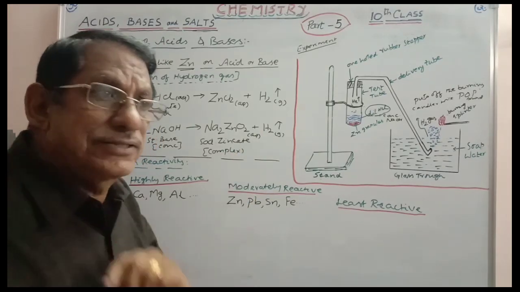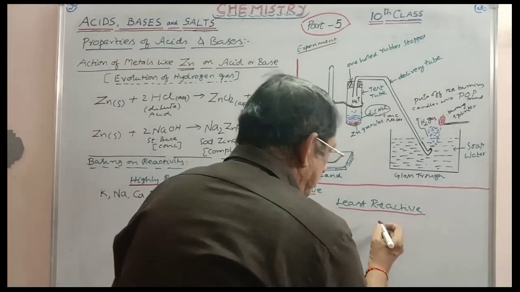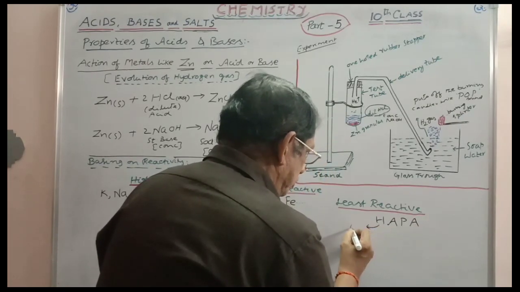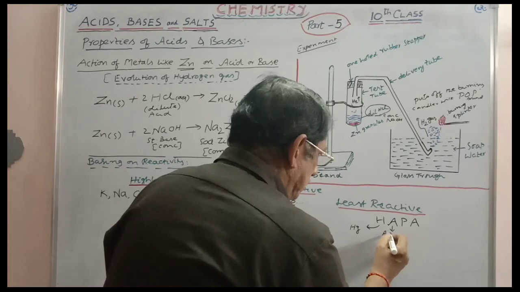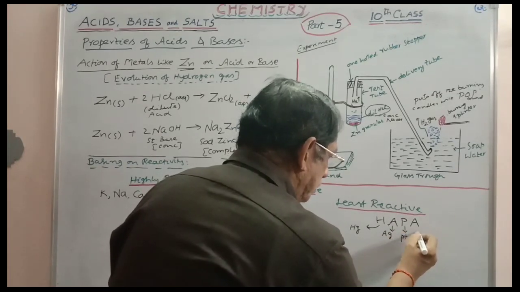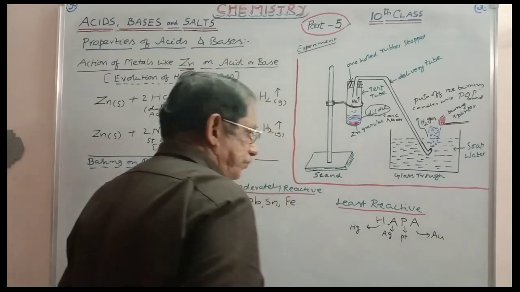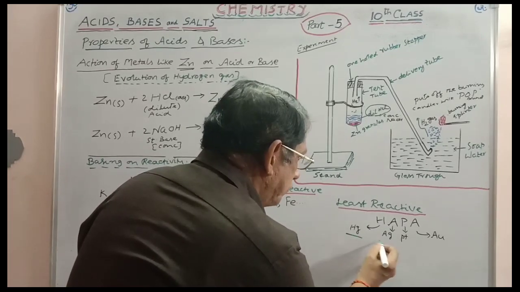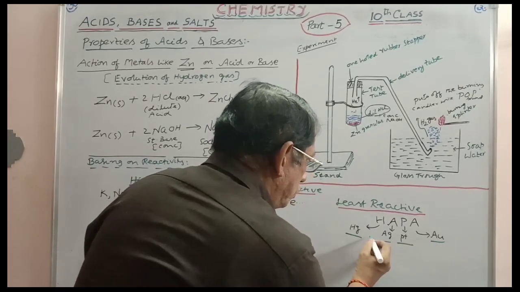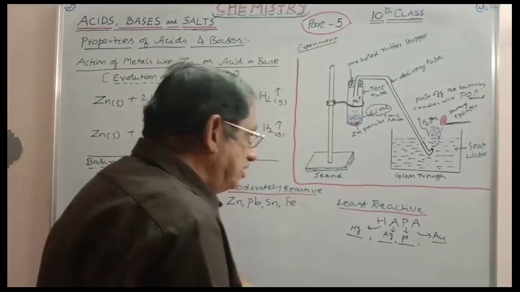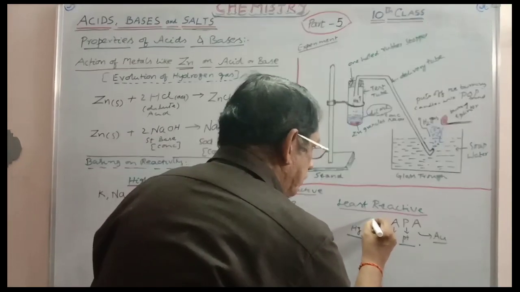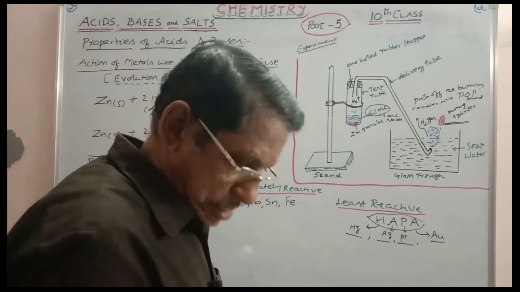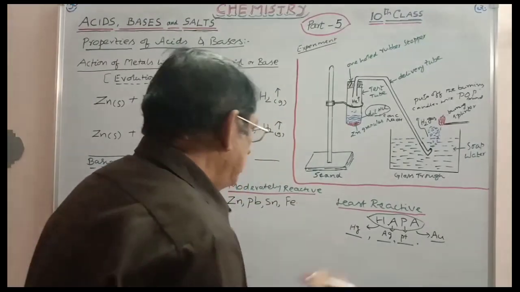In the case of least reactive metals, generally we will consider HAPA. H means Hg, A means Ag, P means platinum, A means Au. So these are mercury, silver, platinum, gold. These are the least reactive metals. Remember in this way, and they can be easily recollected. HAPA. And one more important metal I have to mention here, copper.